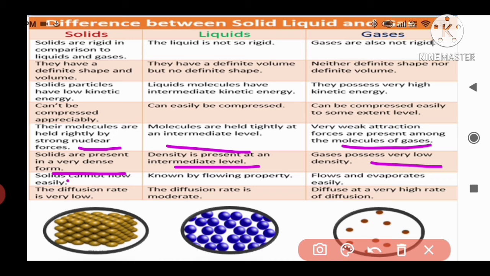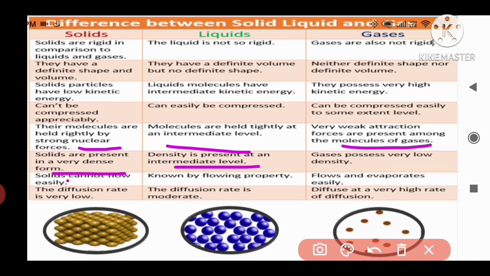So in a particular space, the number of solid particles is higher, in the liquid state the number of particles is intermediate between solids and gases, and in gases the number of particles is very low for a particular space. We know very well that density is nothing but mass per volume. So solids have high density, liquids have intermediate density, and gases have very low density.